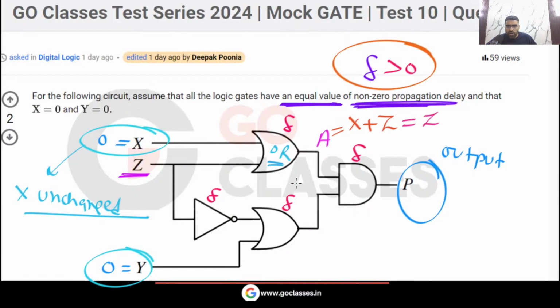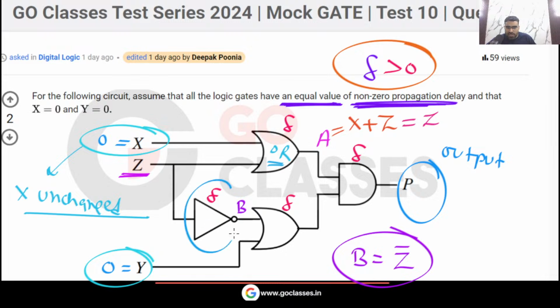Now what about this B? Let's call it B, the output of the inverter. What is B? Remember B is basically Z bar. Again there is a propagation delay delta. So remember, when this input Z changes, this output will change after the propagation delay. The input can change anytime, but the output will change after the propagation delay.